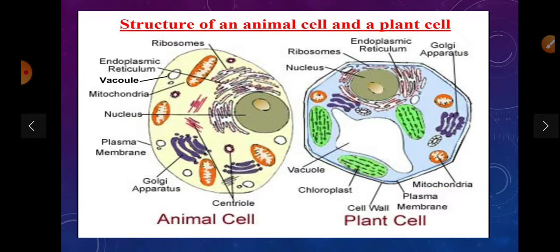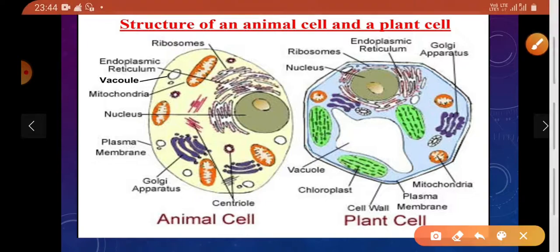So on the basis of the structure, we can differentiate here that a larger vacuole is present in plants, and in animals the size of vacuoles is very small.